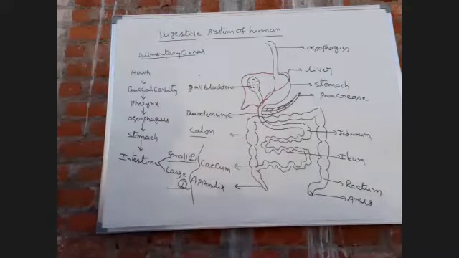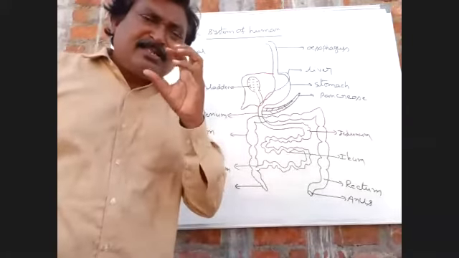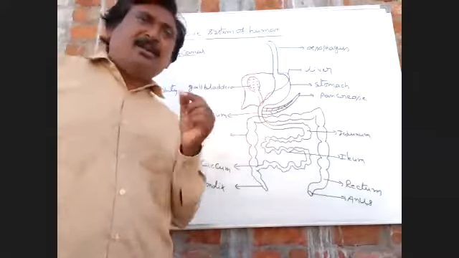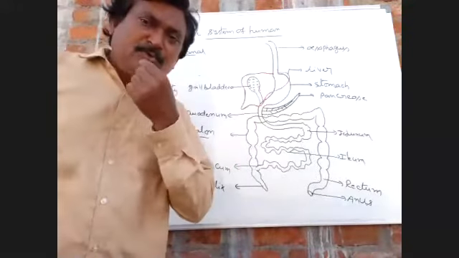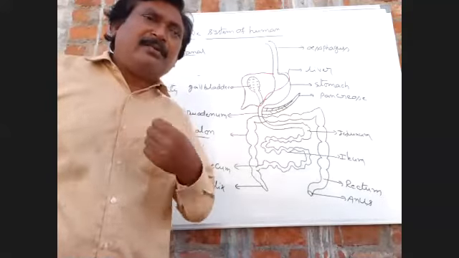First, come to the mouth. The mouth is a transverse cleft-like structure. The mouth is surrounded by two lips, the upper lip and the lower lip.